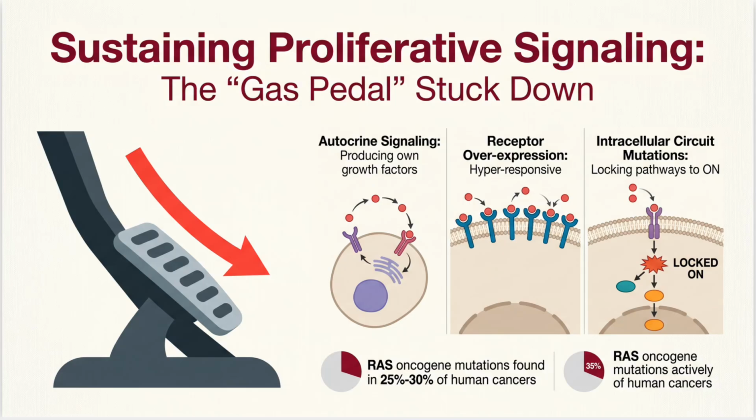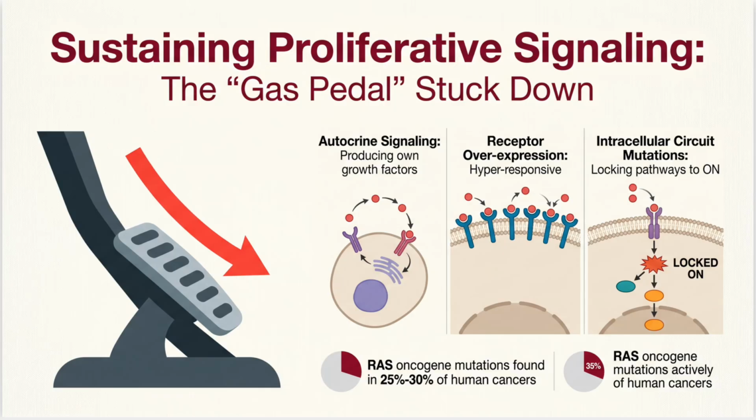The first major hallmark is sustaining proliferative signaling, which acts like a gas pedal stuck firmly to the floor. Cancer cells achieve this through autocrine signaling by producing their own growth factors and via receptor overexpression that makes them hyper-responsive to external cues. Furthermore, intracellular circuit mutations lock these signaling pathways into the on position.